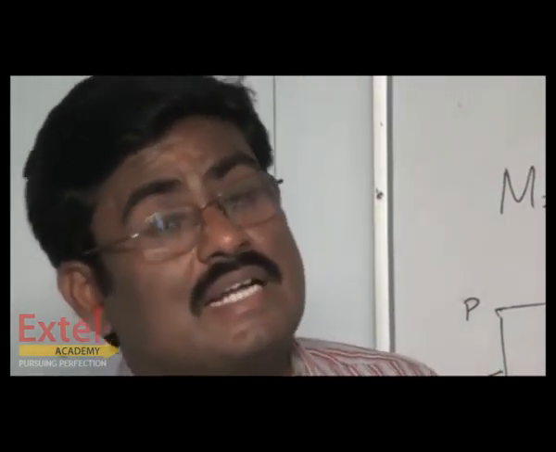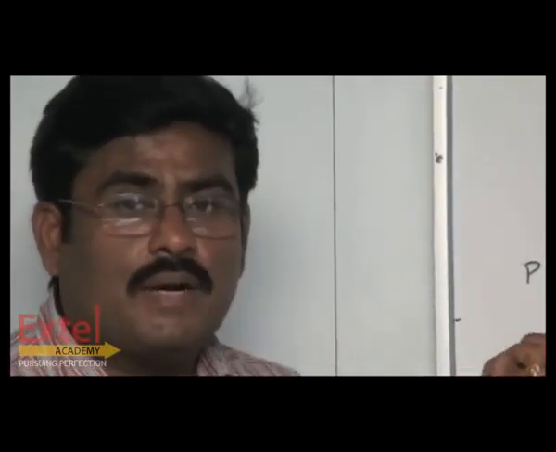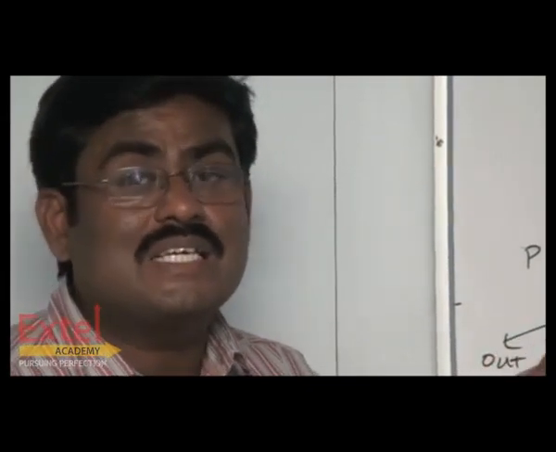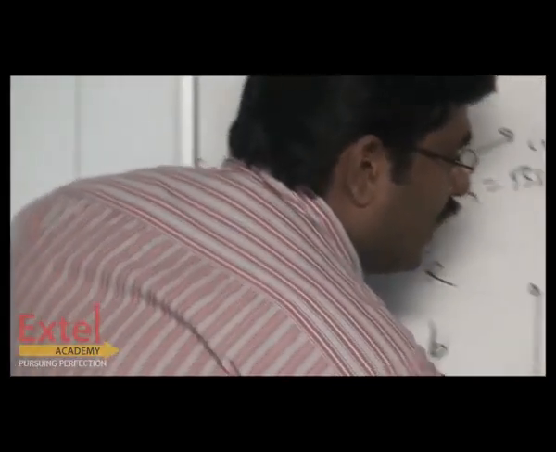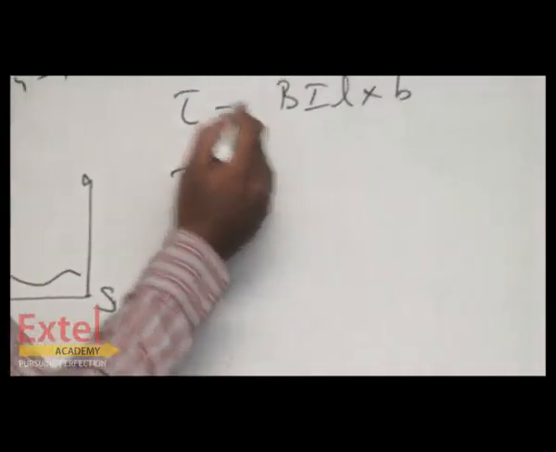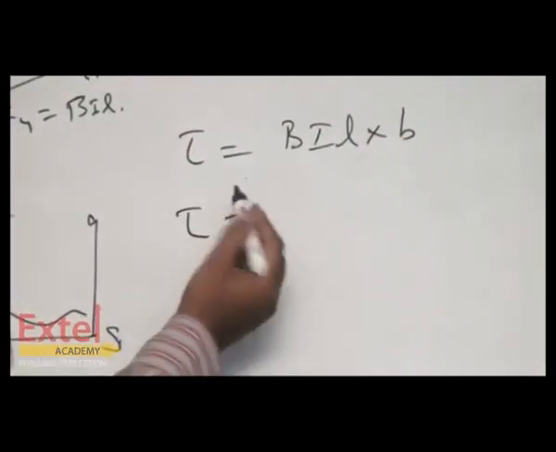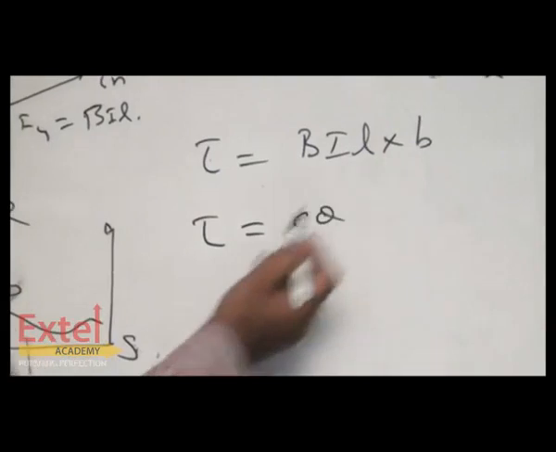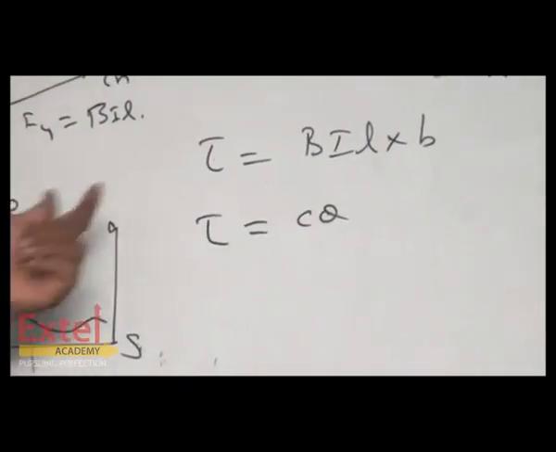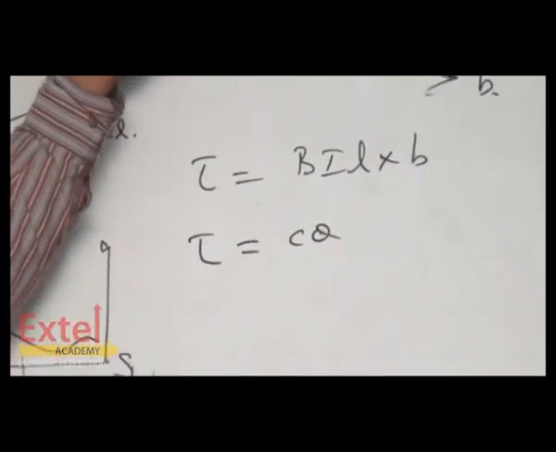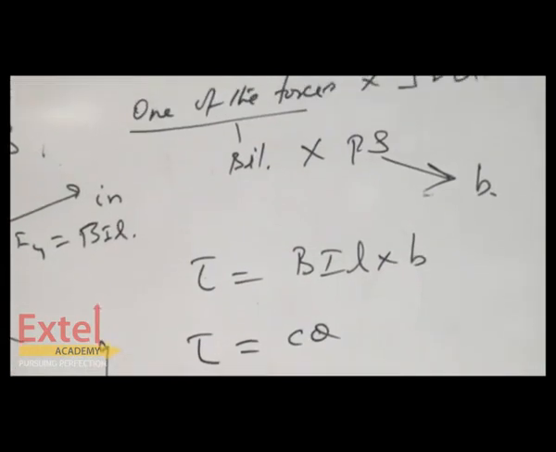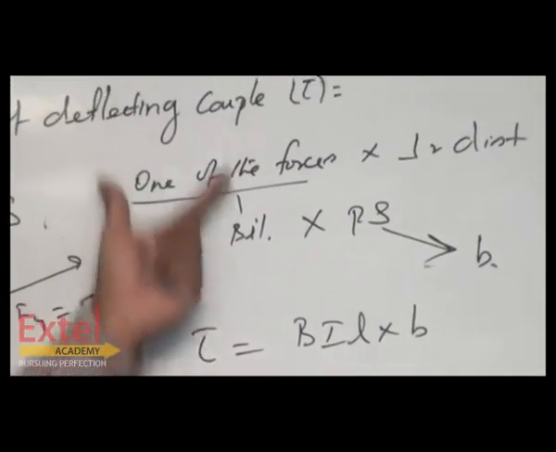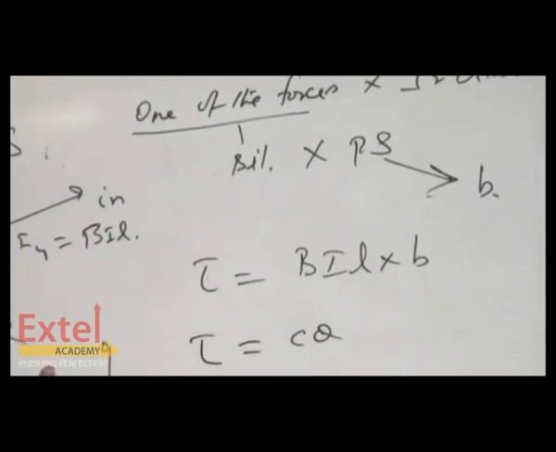You have already studied in 10th standard, 11th standard, while studying the angular harmonic oscillator, that the restoring couple can be said as C into theta. So the deflecting couple, which is also referred to as torque tau, is equal to C theta. In quantity, the moment of the deflecting couple and the restoring couple are equal.